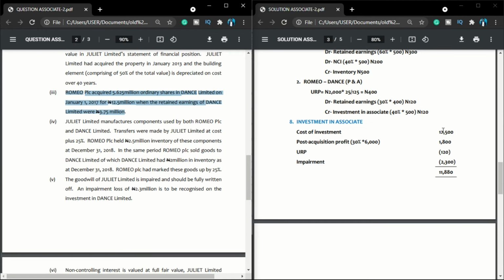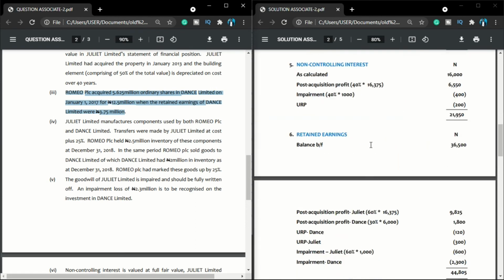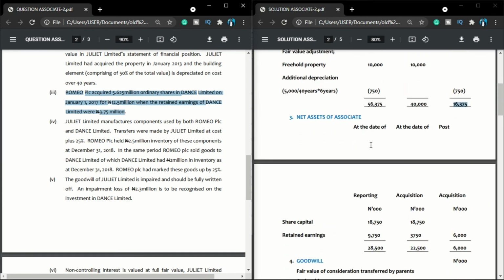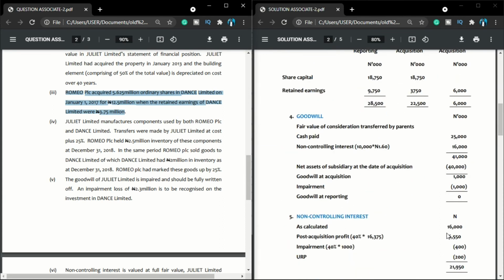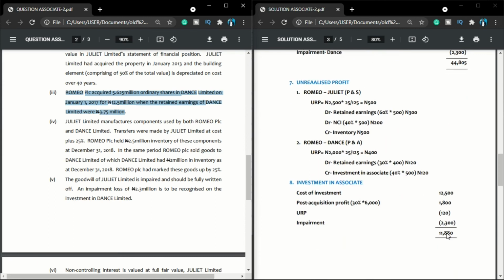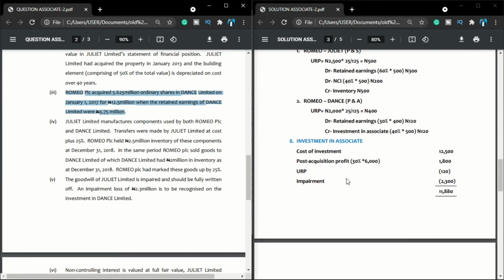Very easy. Add the post-acquisition profit in the associate. I own 30% in the associate, so any post-acquisition profit in the associate, I'm expected to enjoy 30%. So 30% of 6,000. Where is this 6,000 coming from? Let me take you back to additional information 3, which is net asset of associate. What is my post-acquisition profit? My post-acquisition profit is 6,000. So in that case, my share of post-acquisition profit is 1.8.